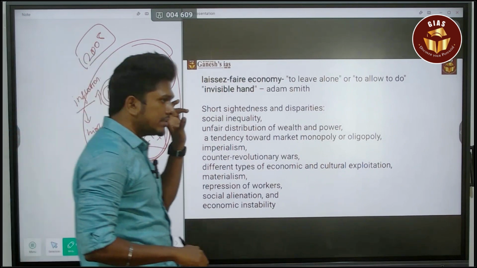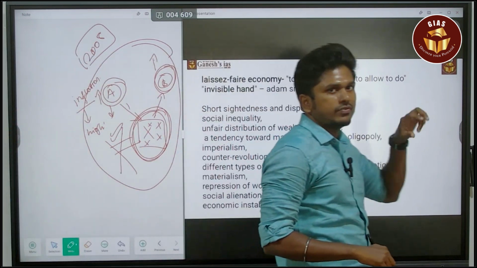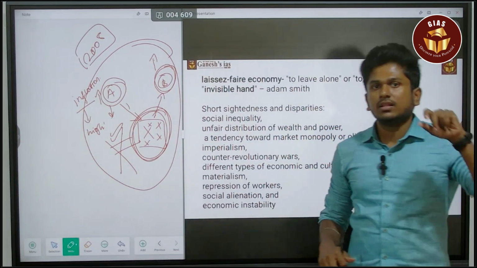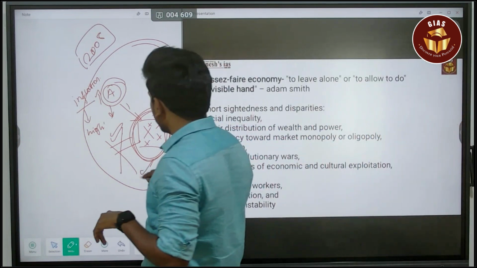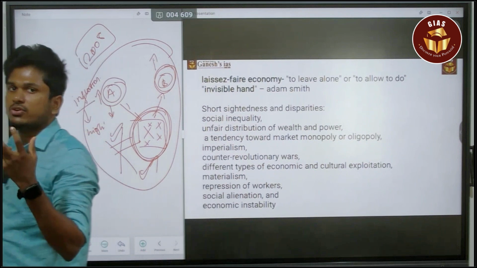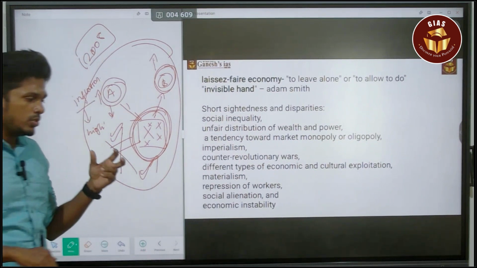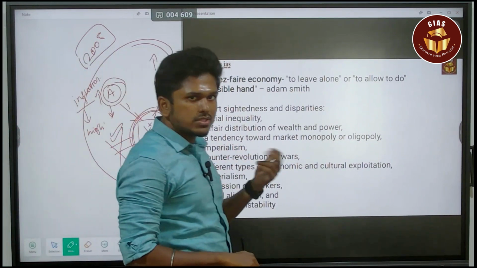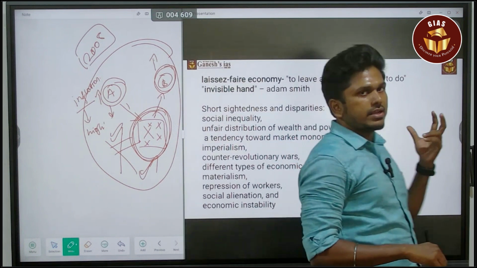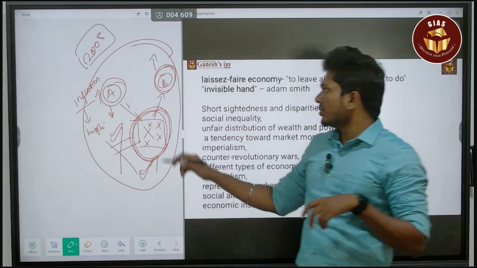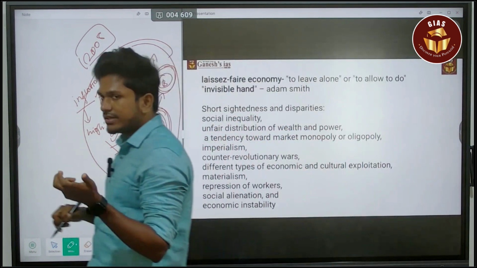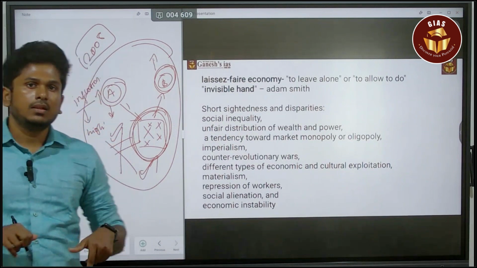So there is a need for a controlling factor in the economy. That is what capitalism learned for the first time: even with a laissez-faire or capitalist model, there need to be certain regulations. That is the short-sightedness of capitalism.